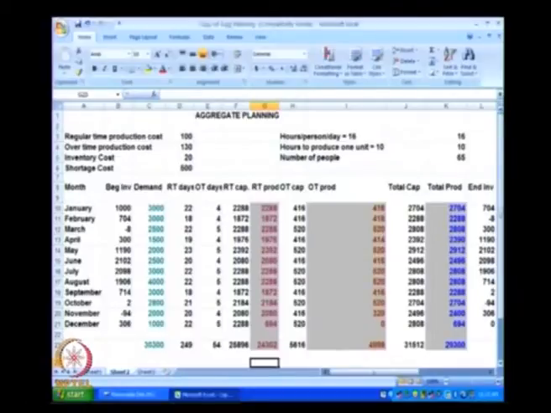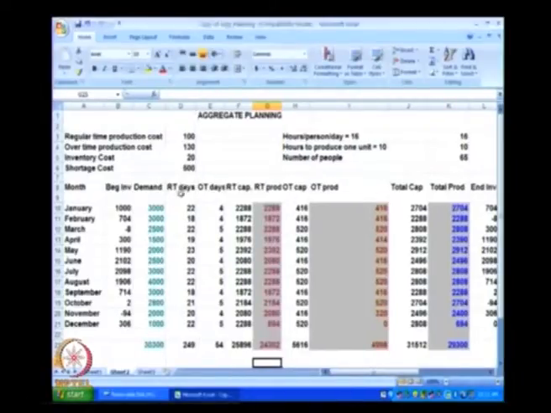Now, let us spend some time on this spreadsheet. This column shows the 12 months of the year, and right now let us look only at the beginning inventory of January, which is 1000 units. Demand, or forecast of the demand, is known here, and this adds up to 30,300. We also have what is called RT days, which is the number of days available in each month for regular time production, and these are 22, 18, 22, 19 and so on. So this data is also known.